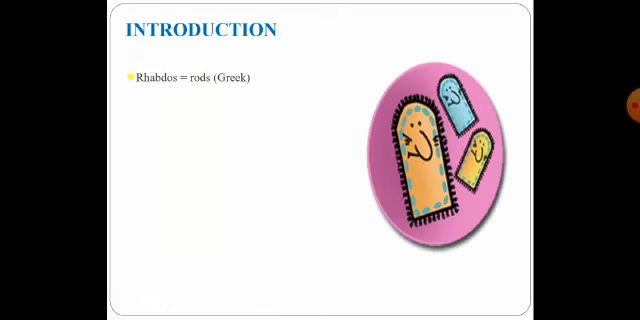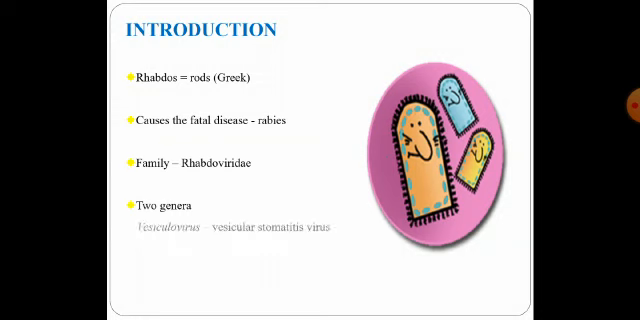Coming to the introduction of the rabies virus. It belongs to the family of Rhabdoviridae. Rhabdos means rod-like structures, derived from a Greek word. It is known to cause the fatal disease rabies.